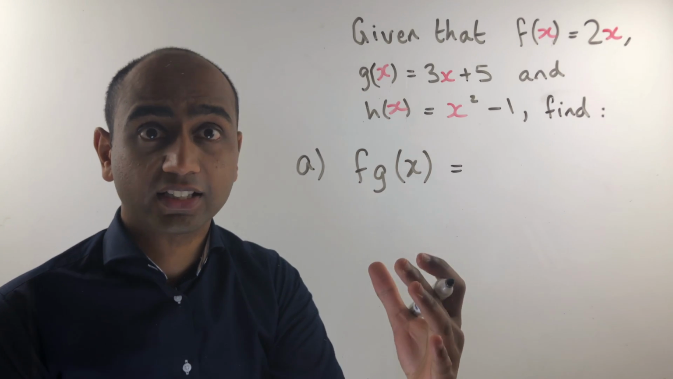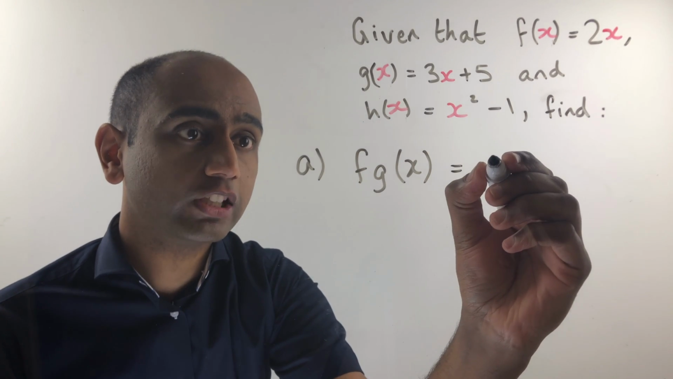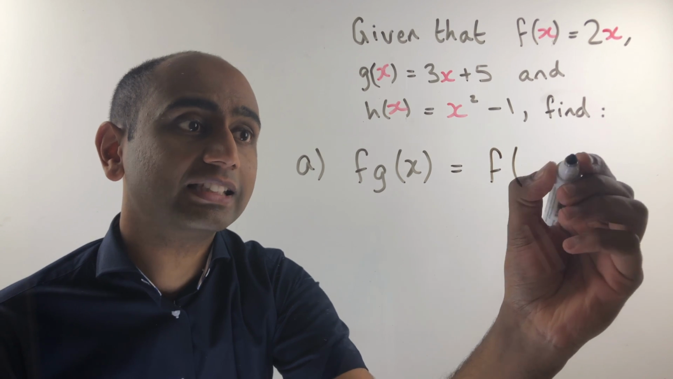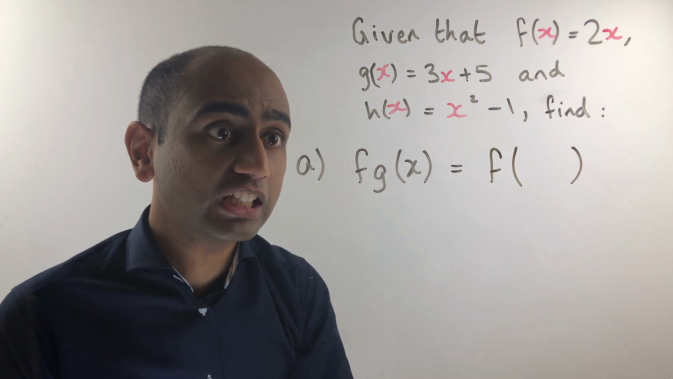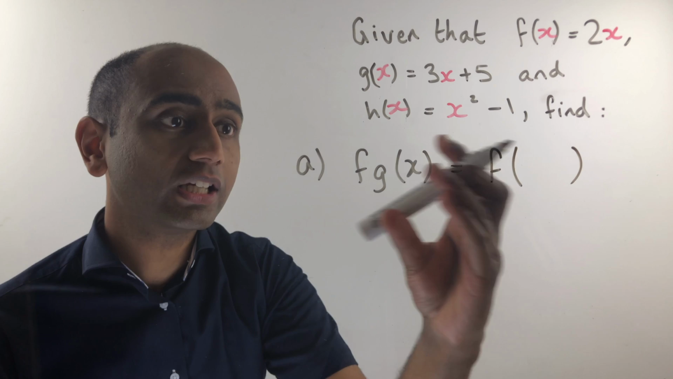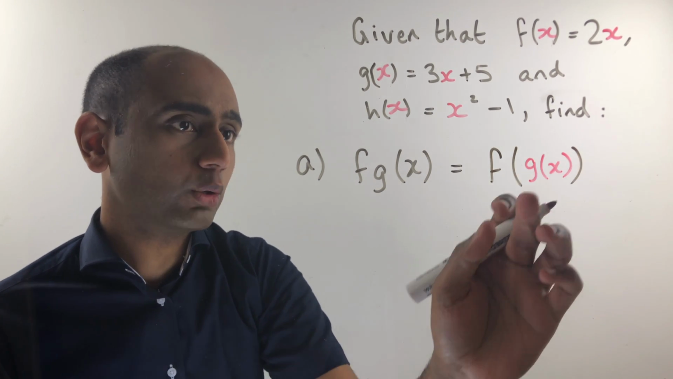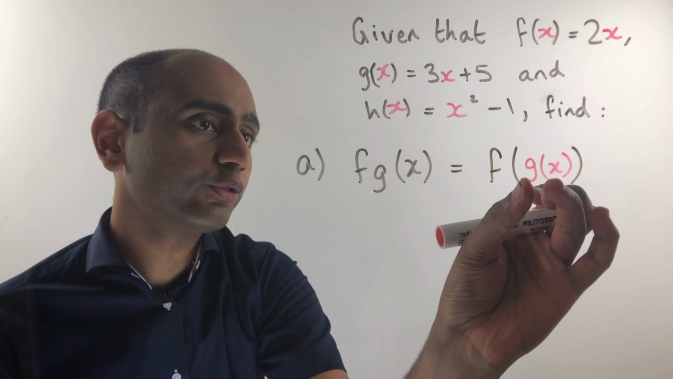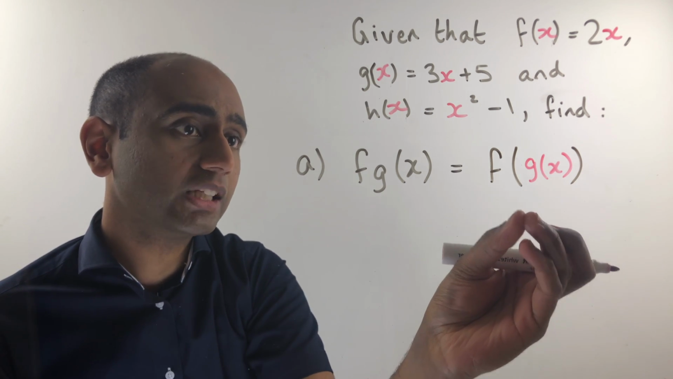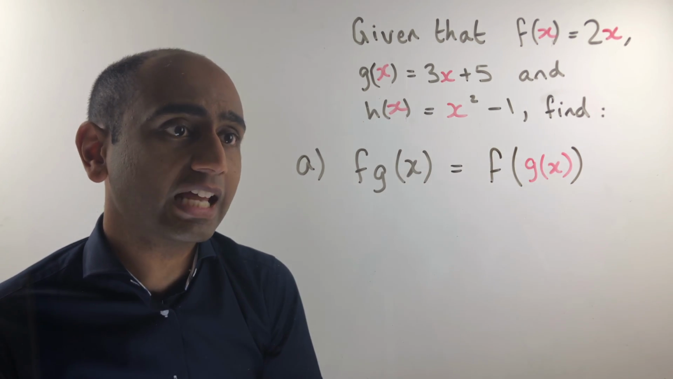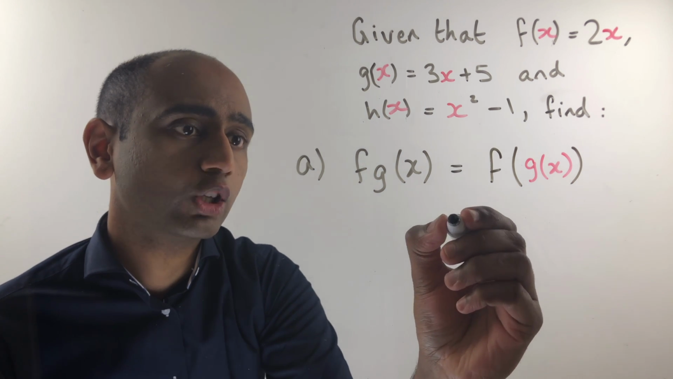Right, let's look at this example. We know from the previous video that fg of x is actually f of g of x. So the input into my function f is actually g of x. Now, I've written this whole thing in red because the whole function g of x is actually going to be what I input into the function f. And you'll see why that helps in a moment.